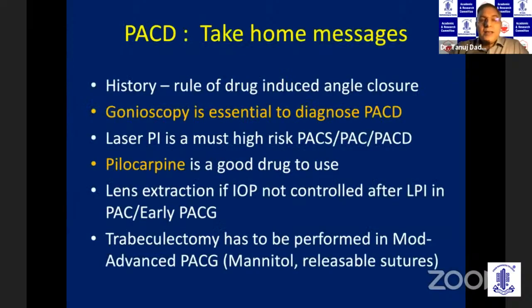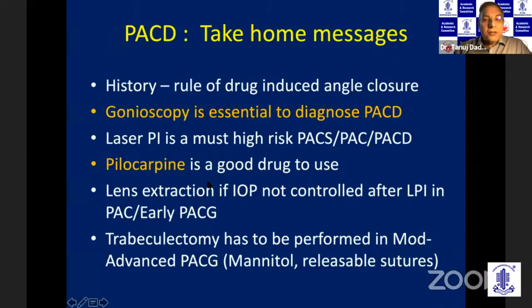So the take-home message on primary angle closure disease: in the history, you must rule out drug-induced angle closure. Gonioscopy is mandatory. Without that, you should not treat a patient. Laser iridotomy is the first step, whatever the stage of ACG. If the pressure is not medically controlled, use pilocarpine.